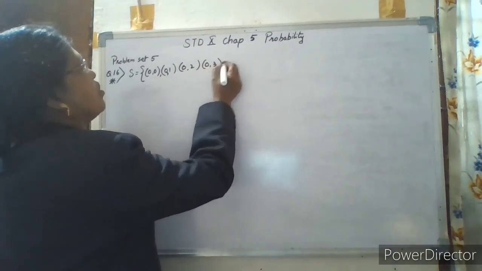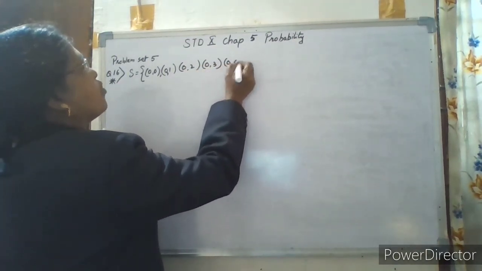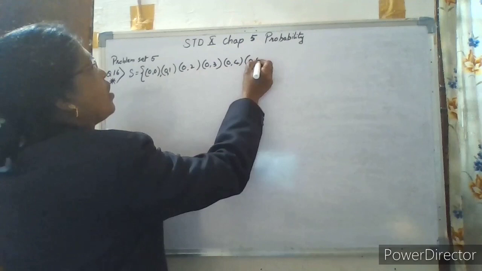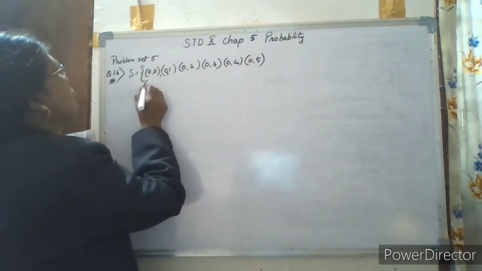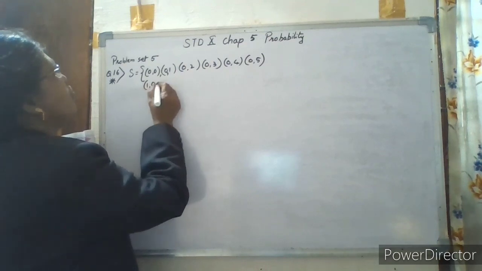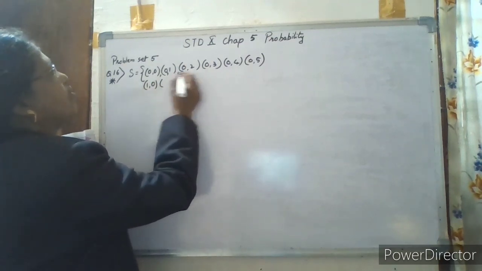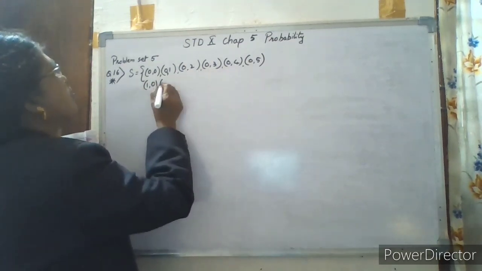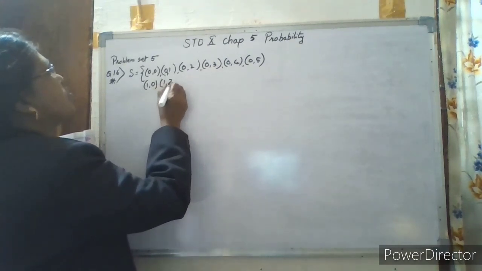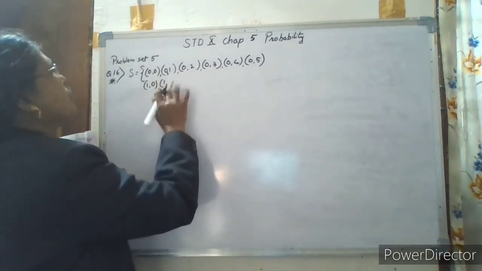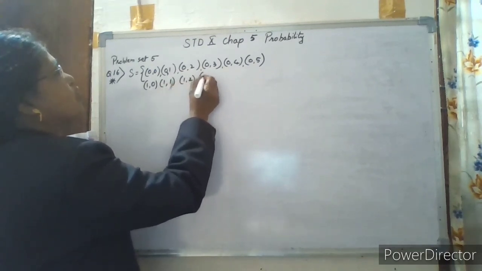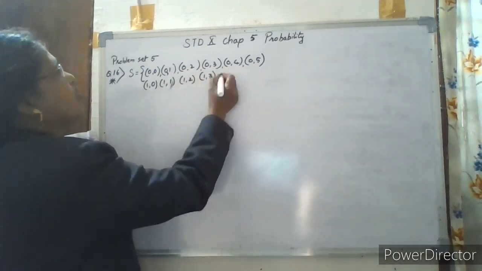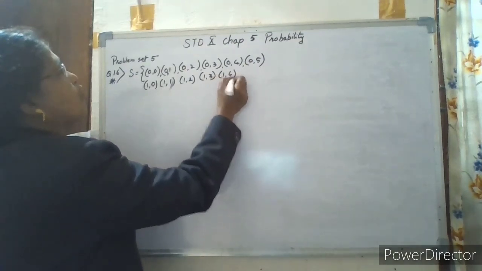Next 0 and 4. Next 0 and 5, over. Next line, with 1 we have to start. 1 and 0, 1 and 1, 1 and 2, 1 and 3, 1 and 4, 1 and 5.